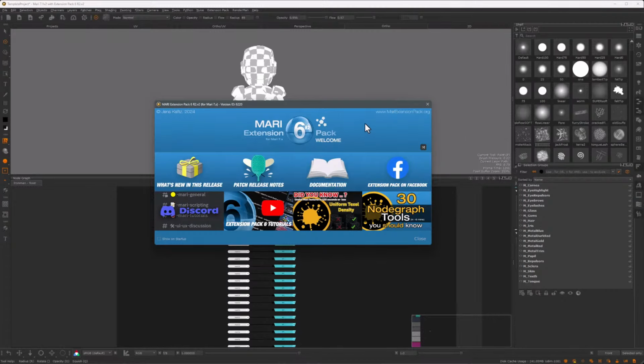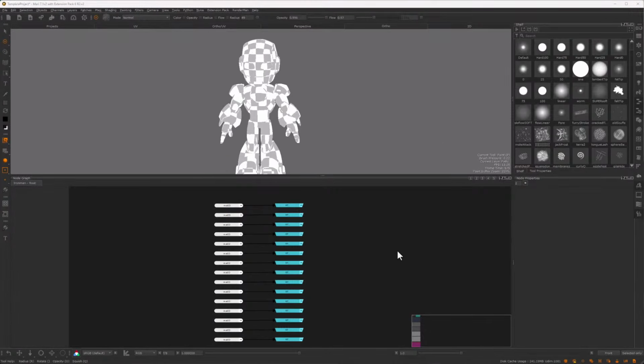This is a plugin for Mari that greatly enhances its functionality. Now, for the most part, you can achieve the exact same result using Mari native nodes, but using the extension pack can really speed up the process of texture painting. So let's start creating those selection masks.